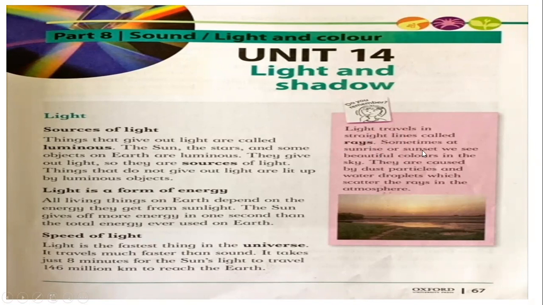Sometimes at sunrise or sunset, we see beautiful colors in the sky. They are caused by dust particles and water droplets which scatter the rays in the atmosphere. So because of light, you see the different colors in the sky. Then we have studied about the intensity of light. When the light is bright, then the intensity is high. When the light is soft or low, then the intensity is low.